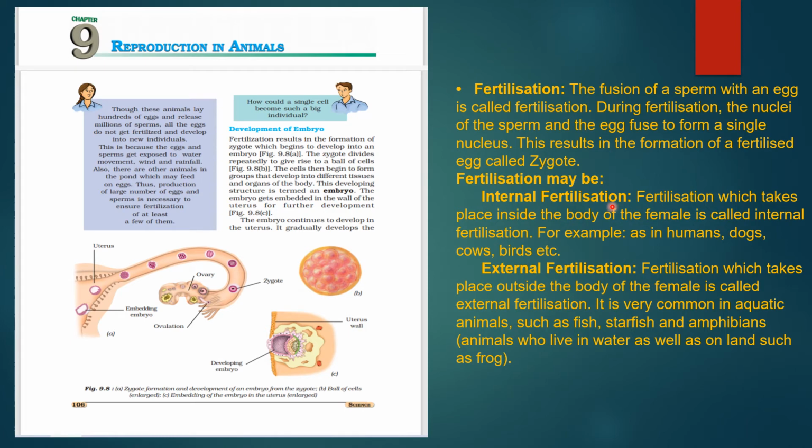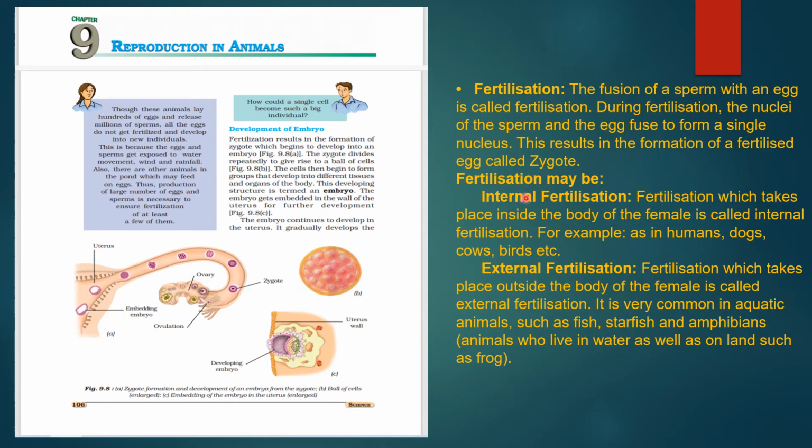In reproduction in animals, in the previous video we have studied about fertilization. What is fertilization? It is the fusion of sperm with egg. That process is called fertilization. And the result, the formation of the fertilized egg, is the zygote, that we have studied in the previous video.